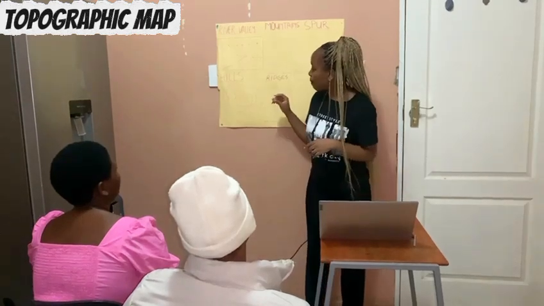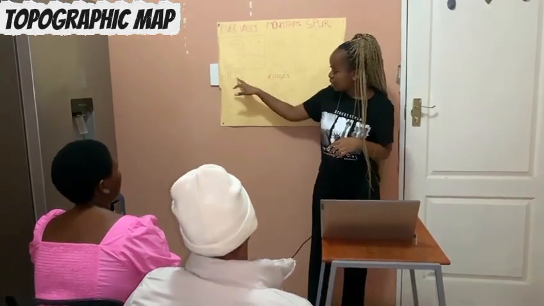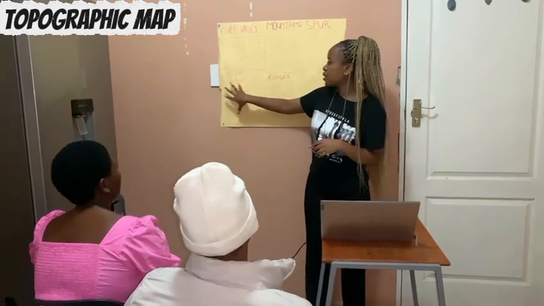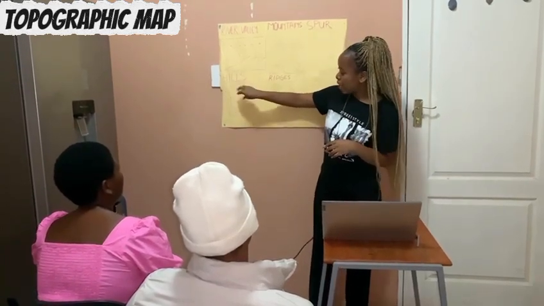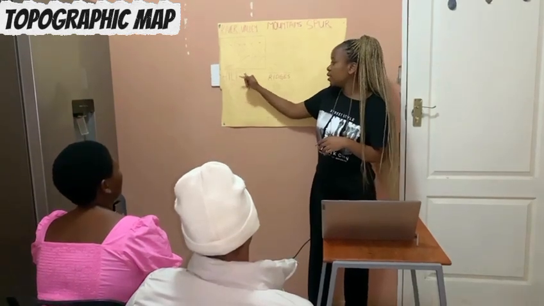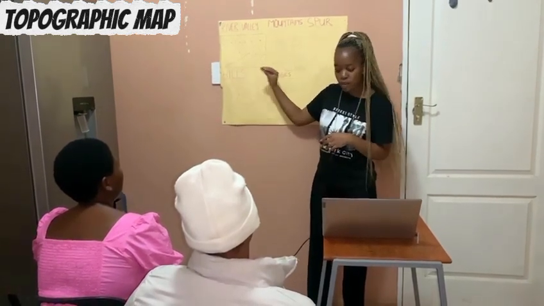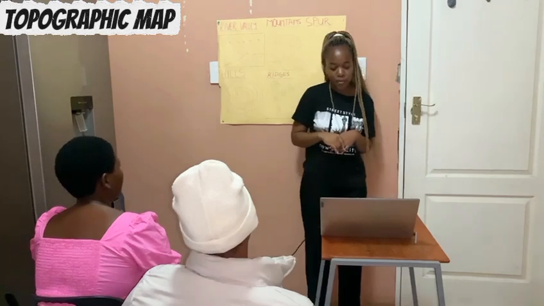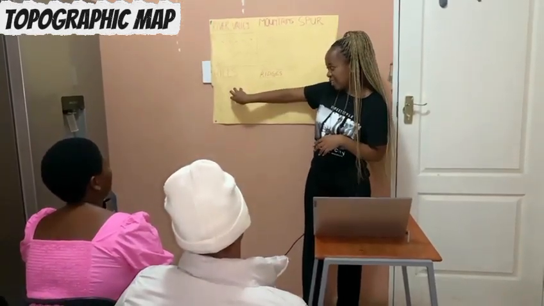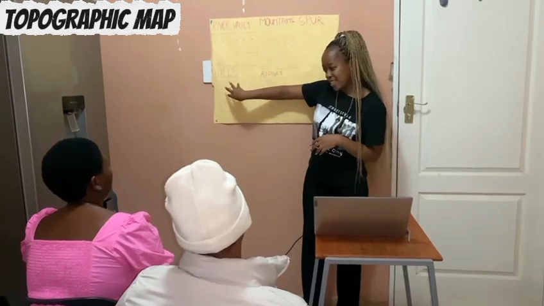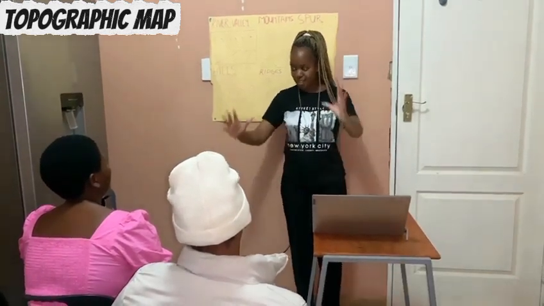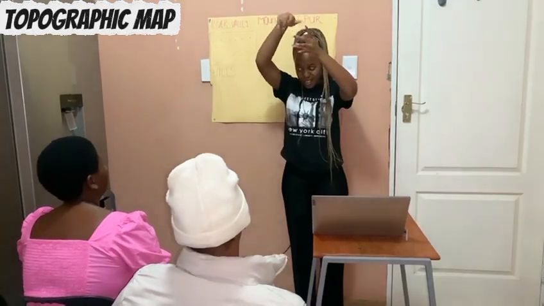Then we move on to the topographic map. Hills look like a bunch of circles. These are a bunch of circles. You can identify hills by a bunch of circles that are inside one another. Okay, the smallest circle in the middle. Can somebody tell me what it is?